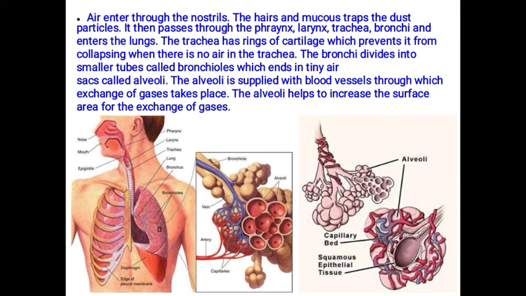So the alveoli receive oxygen and send out the carbon dioxide. The received oxygen is then combined with the blood cells present there, and it is transported to all parts of the body. This work is done by the alveoli. The alveoli help to increase the surface area for the exchange of gases.